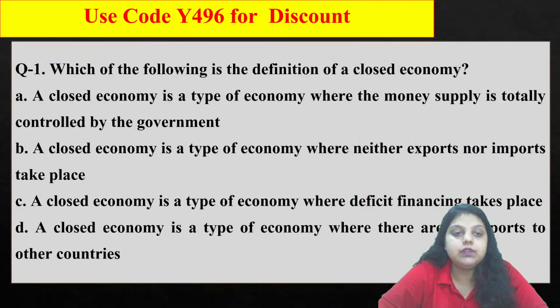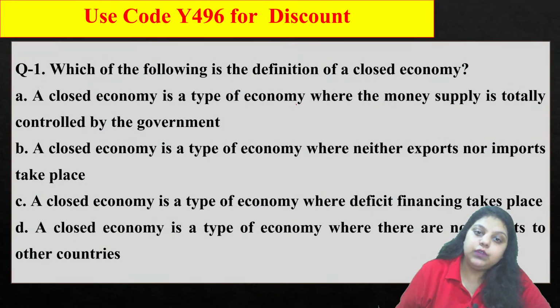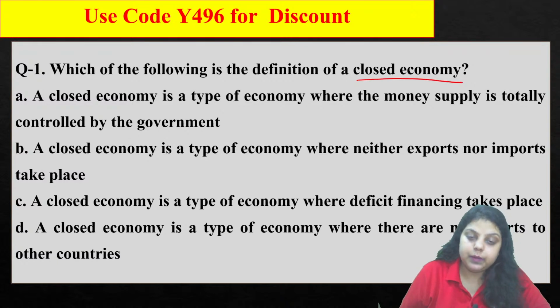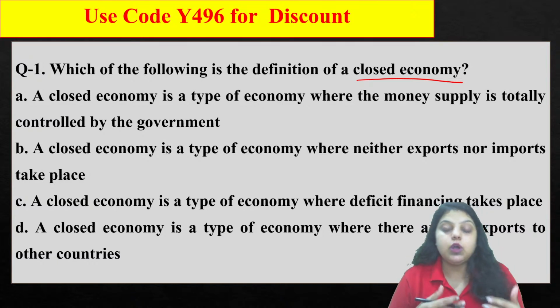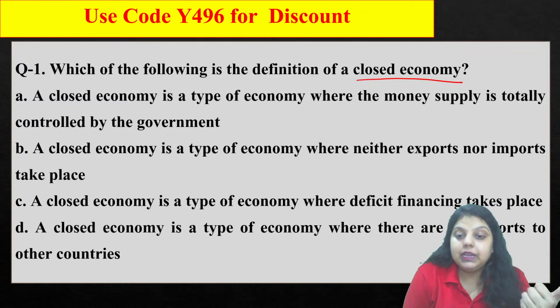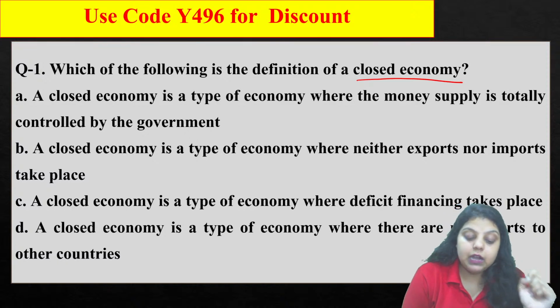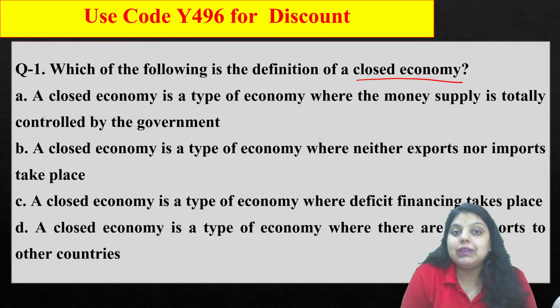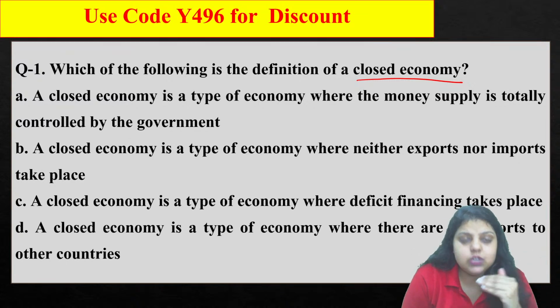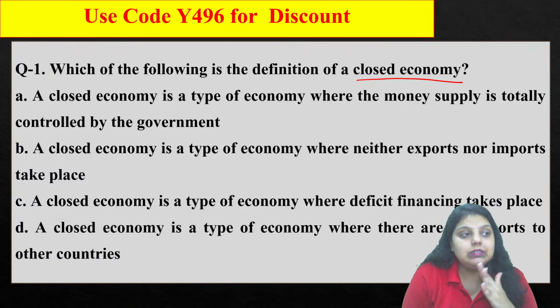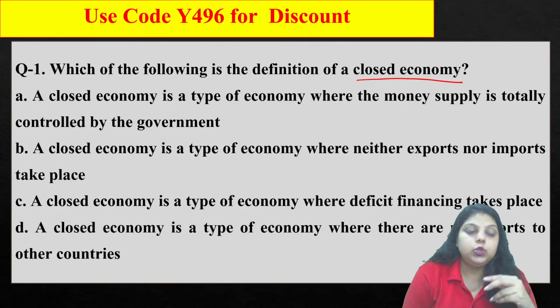Okay, so let's start with the first question, which is asking which of the following is the definition of a closed economy. Very simple question from your module A, in which we talk about the open economy and the closed economy. When we talk about the types of economy, we have open economy and closed economy. When we talk about the branches of economy, we have microeconomics and macroeconomics. Apart from that, when we talk about the economic system, we have socialistic, capitalistic, mixed economy. So economics has been divided in different ways to understand it.